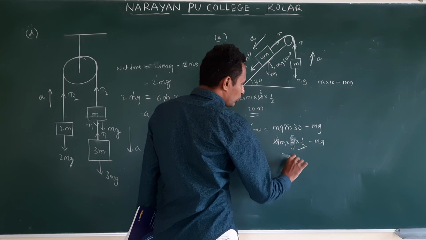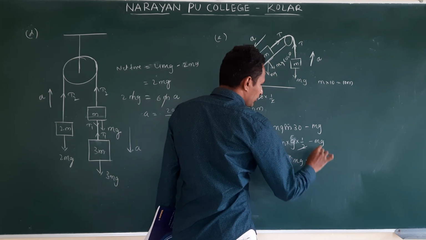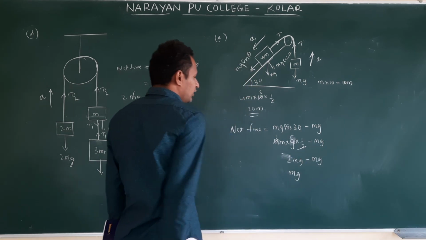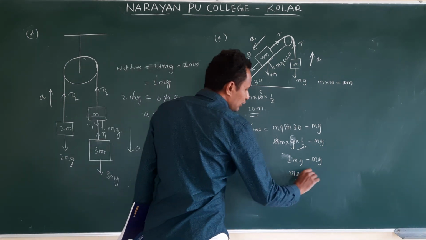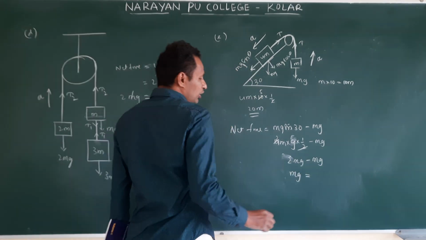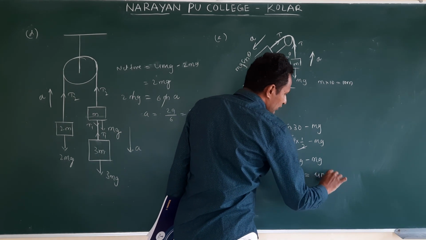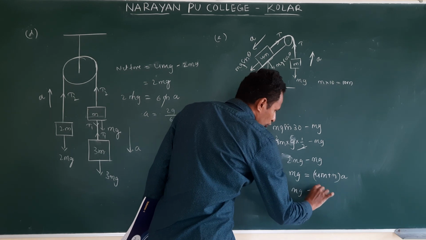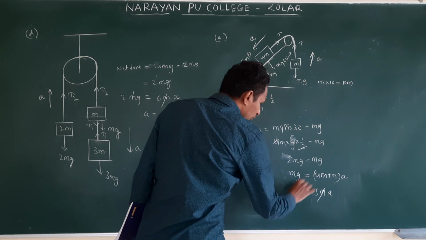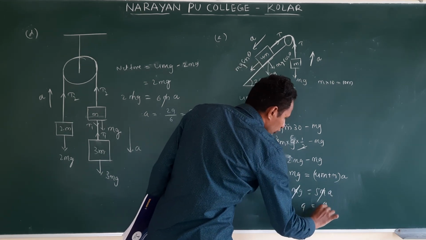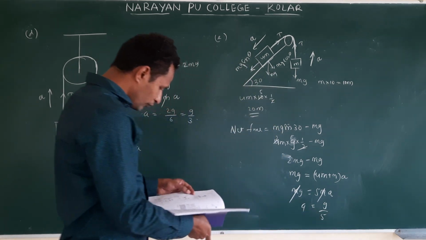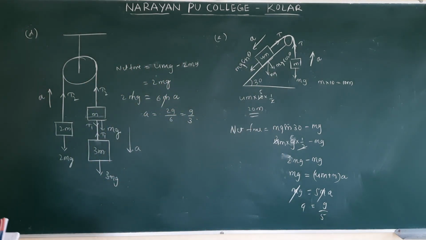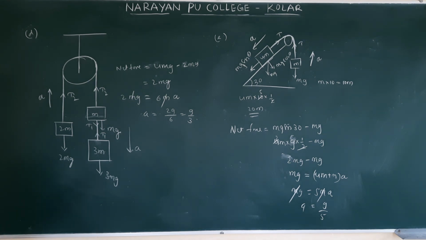So this is 2mg minus mg, this is mg. Am I correct? Now this mg causes acceleration in the system. Total mass 4m plus m into a, so mg is equal to 5m a. The m cancels. A is equal to g by 5. Simple way. If they ask for the tension, we need to draw the free body diagram and calculate. Clear? Right.